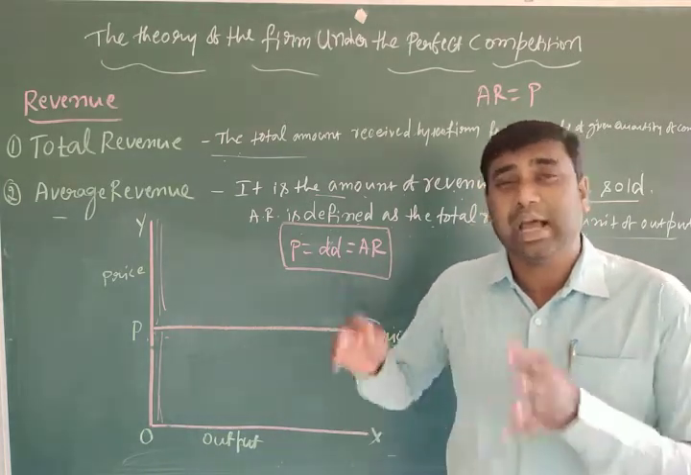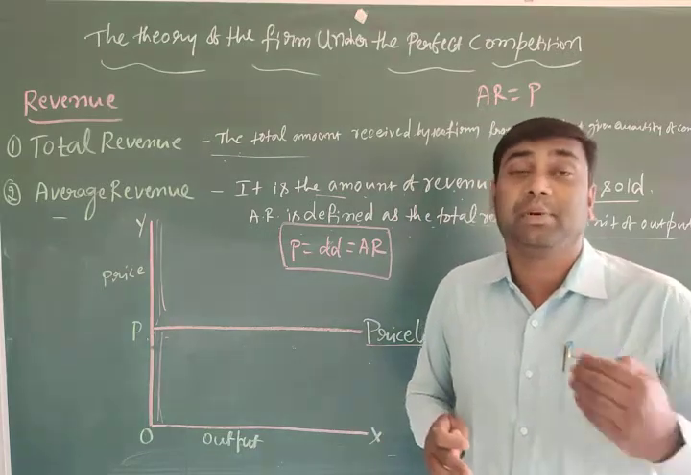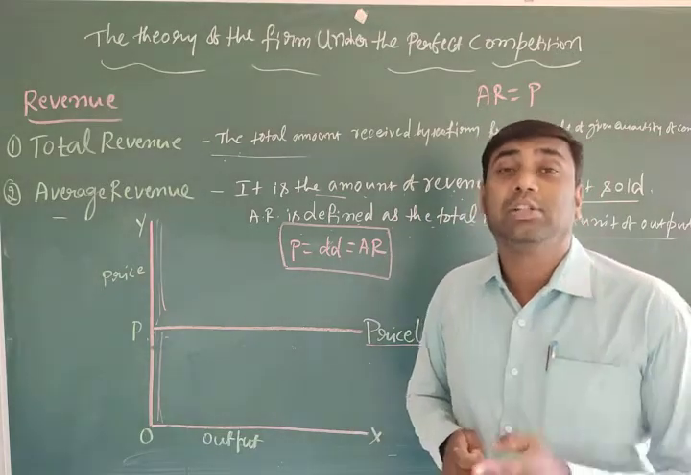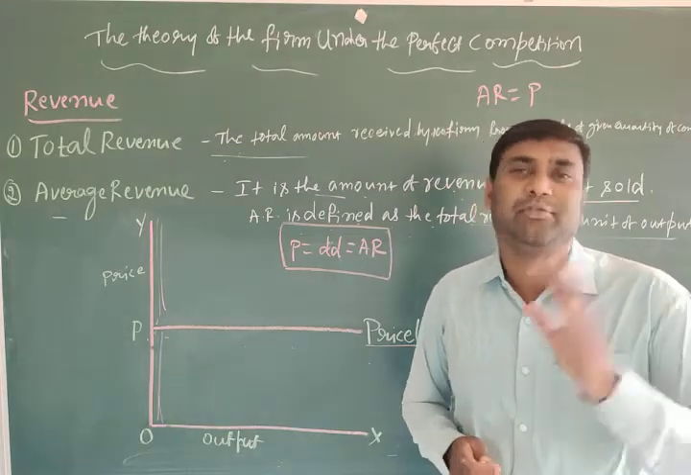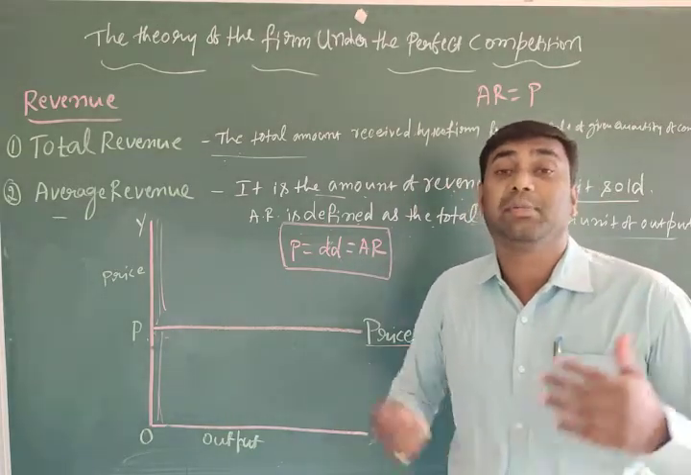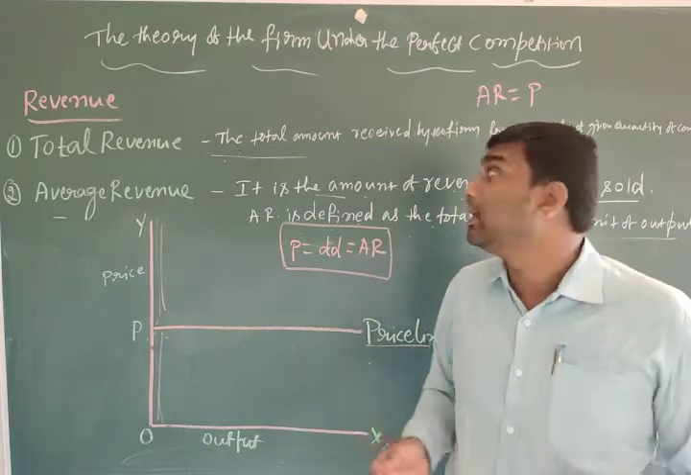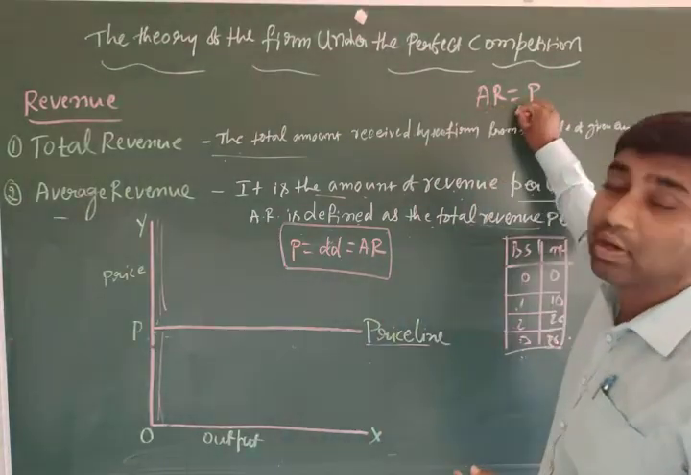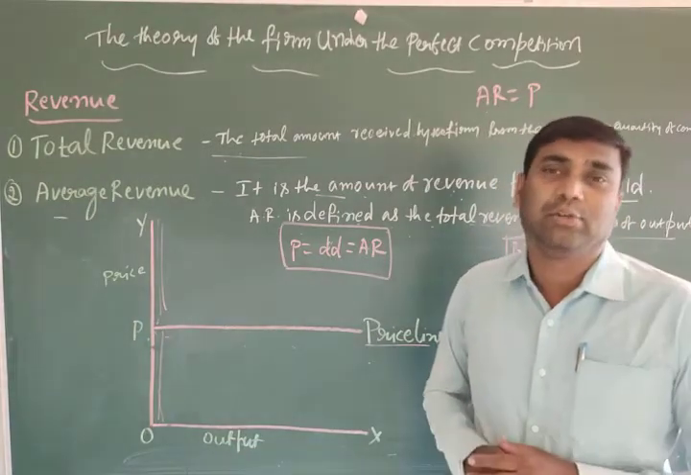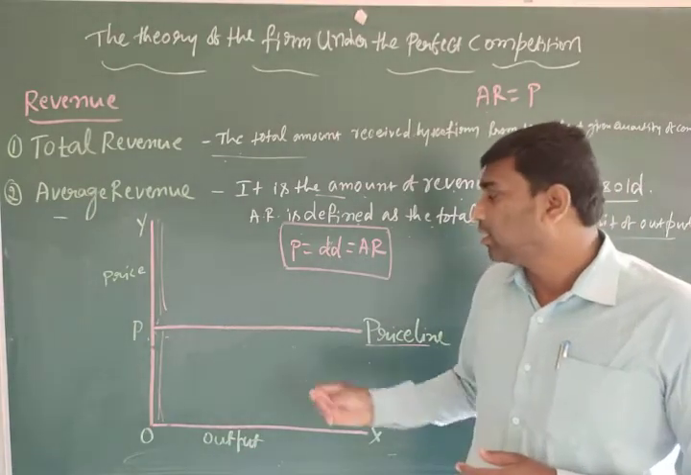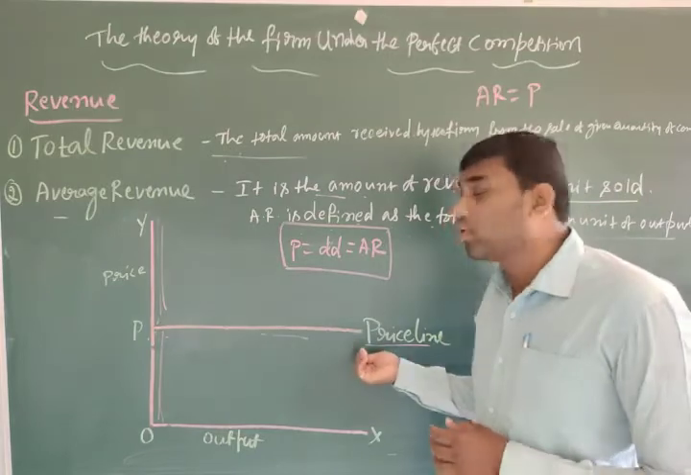Because price is the same, average revenue is also the same. In the perfect competitive market, there are a large number of buyers and sellers selling a homogeneous product at a uniform price. That's why all the firms are price takers. That's why we can say that average revenue should always equal the market price. Don't forget. Okay, this is the horizontal straight line. It is also called the price line.